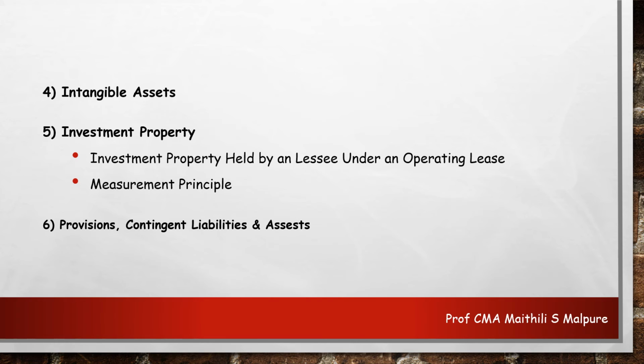Along with that, the provisions, contingent liabilities and contingent assets have similar provisions in the case of IFRS. Let's see them. When it is a provision or a contingent liability or any contingent asset, two points shall be kept in mind. First, an established pattern of past practice, published policies or specific current statements. The entity should indicate to other parties that it is going to accept certain responsibilities as they may arise in the due course.